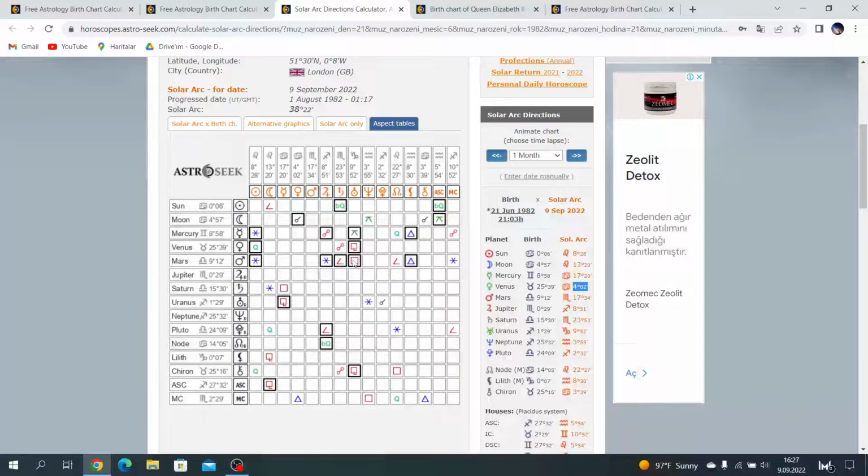This is the strongest connection in the solar arc chart about her death, and Moon sesquisquare Ascendant. They are strong indicators of why she died, but not so strong. This is my opinion: these are not so strong indicators of her death, but other indicators about reincarnation are stronger.